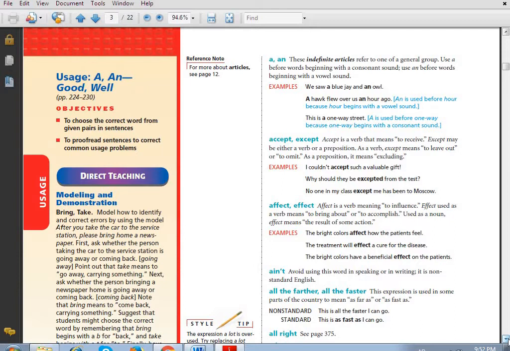Okay, the next two words which you have in your book are already and all ready. Already means previously, but all ready means completely prepared. Just like when I say, hey dad, I already finished my homework, it means that I previously finished my homework. But when I say that they were all ready for assembly, it means that they are all completely prepared for this assembly or for this meeting. Okay guys.